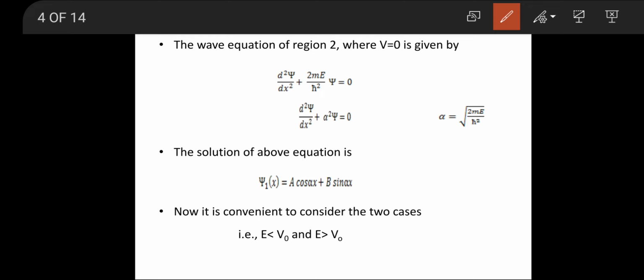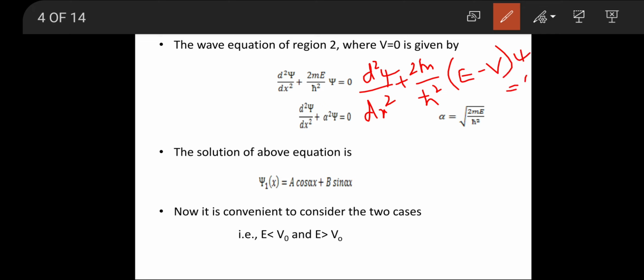Since we know that Schrodinger's time-dependent wave equation is d square psi by dx square plus 2m by h cut square of E minus V into psi equal to 0. Since we are considering that wave equation under V equal to 0, which means V becomes 0, therefore we got this equation d square psi by dx square plus 2mE by h cut square into psi equal to 0.